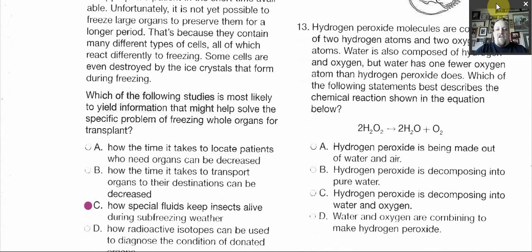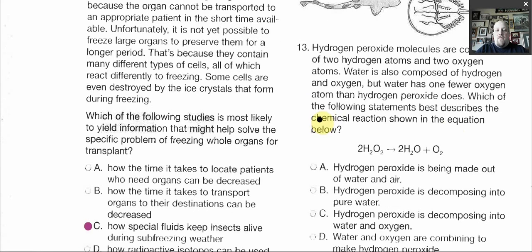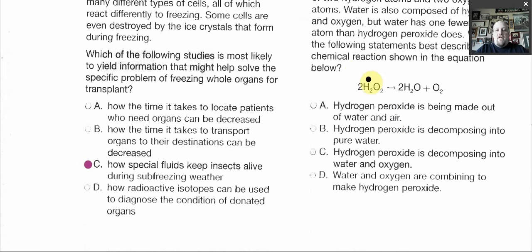Hydrogen peroxide molecules are composed of 2 hydrogen atoms and 2 oxygen atoms. Water is also composed of hydrogen and oxygen, but water has 1 fewer oxygen atom than hydrogen peroxide does. Which of the following statements best describes the chemical reaction shown in the equation? So here's the start of your chemical reaction.